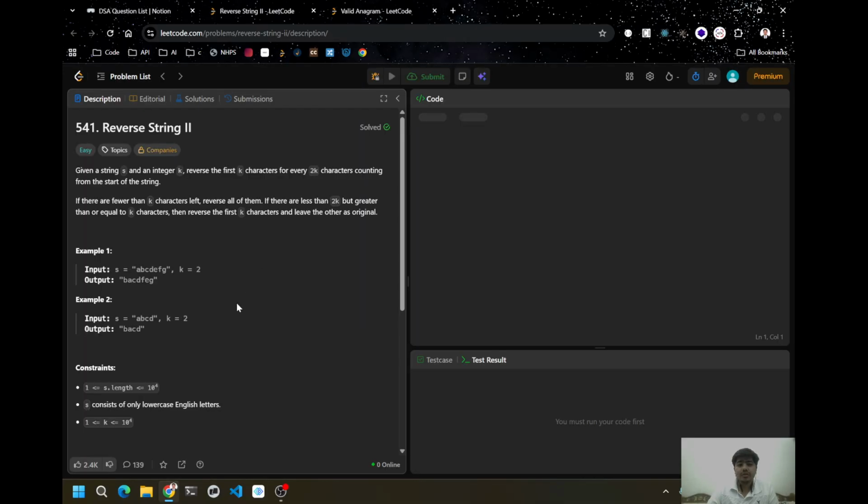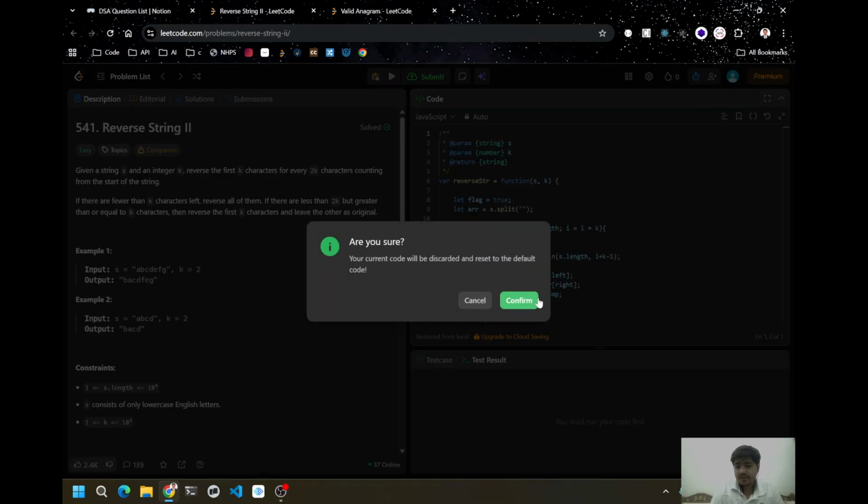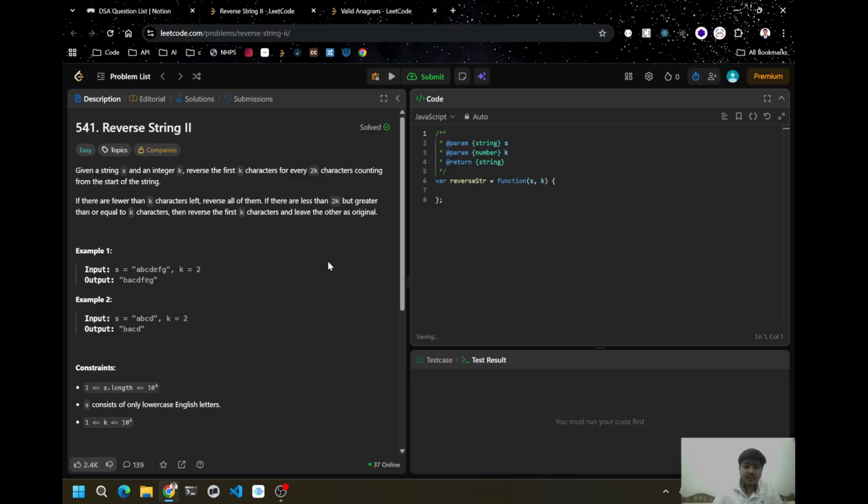Let this question open. Okay, so let me reset it. The question says we are given a string s and an integer k. We have to start from the starting index and reverse the first k elements, then leave the next k elements as they are, and again reverse the next k elements, till the length of s goes to 0.